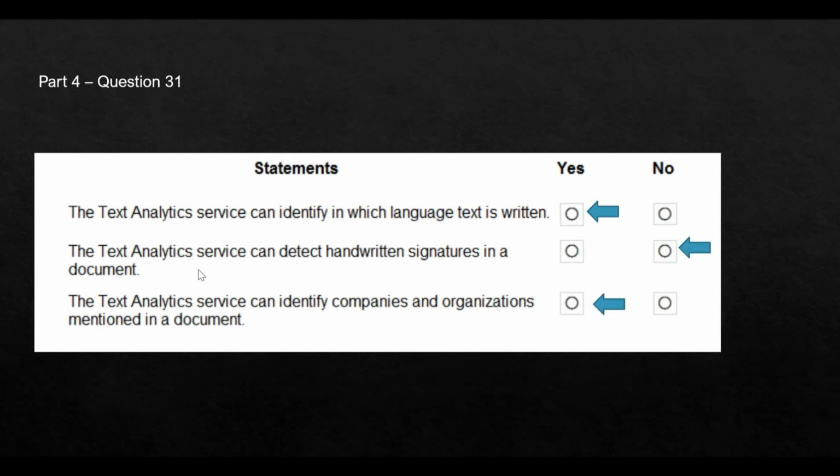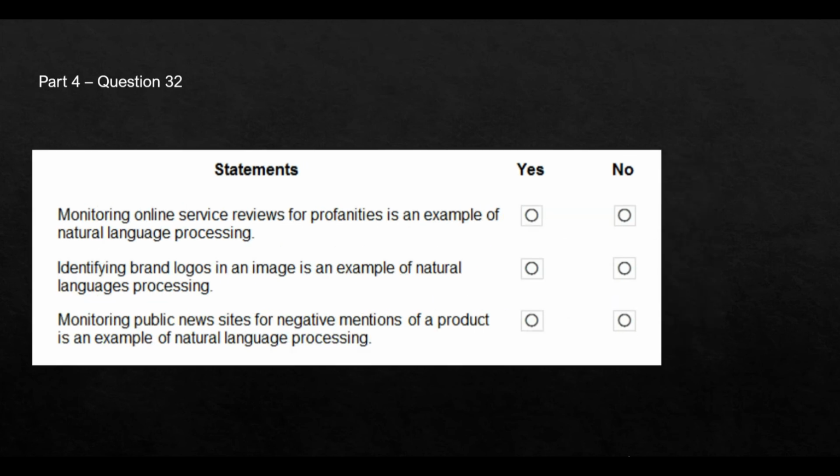So the answer for the second statement is no, and for the third statement is yes, because text analytics can identify companies and organizations mentioned in a document. Suppose there is a JSON document, and there is a company name called, say, Tata Consulting or Ericsson or Accenture, something of that sort, and you just want to identify that text, or whenever a company name comes, you want to retrieve it and put it somewhere else, then that kind of functionality is possible here. So we will log these three answers and move forward. This is the next question.